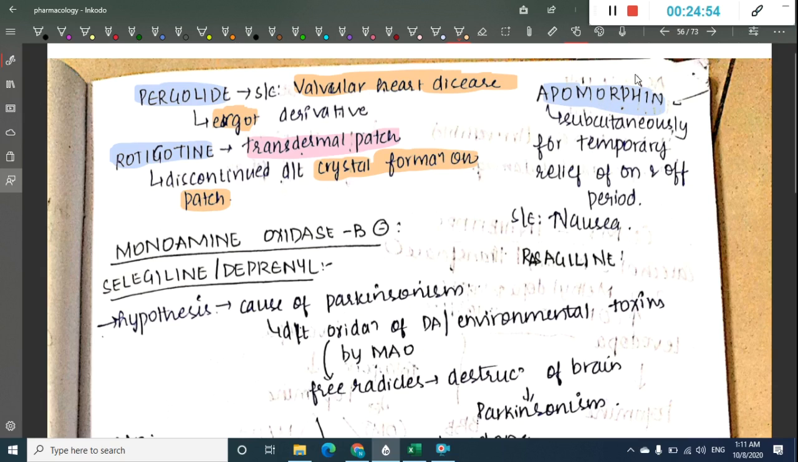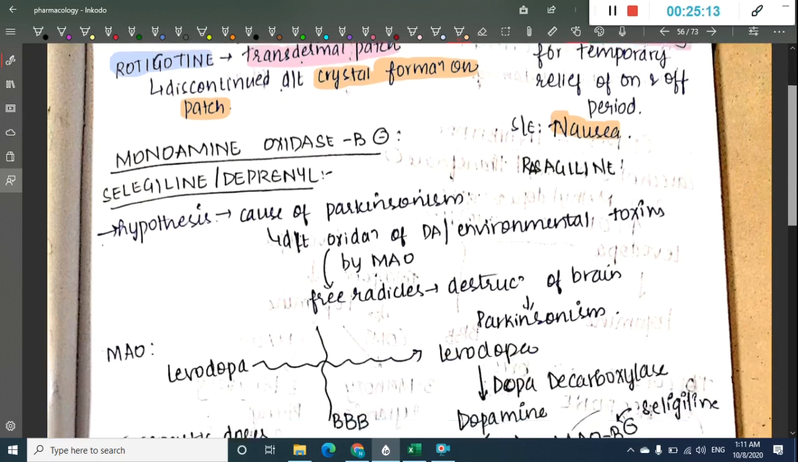Then the next drug is apomorphine. This apomorphine can be used subcutaneously. Because rotigotine has failed, apomorphine has been developed, which can be used subcutaneously for temporary relief of on and off periods. The side effect is nausea.